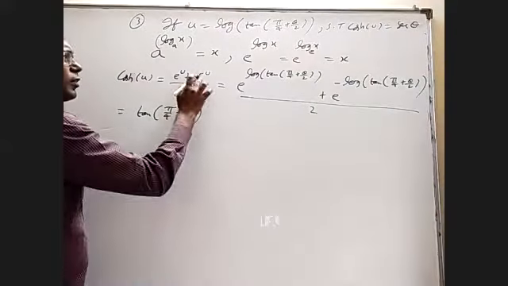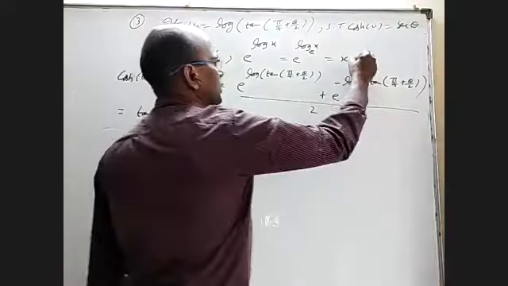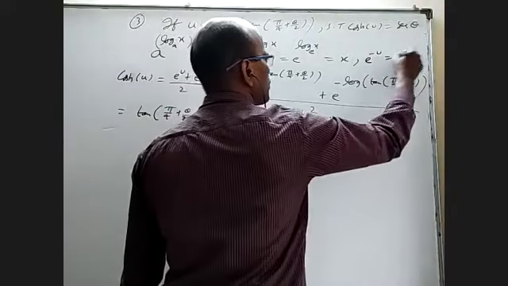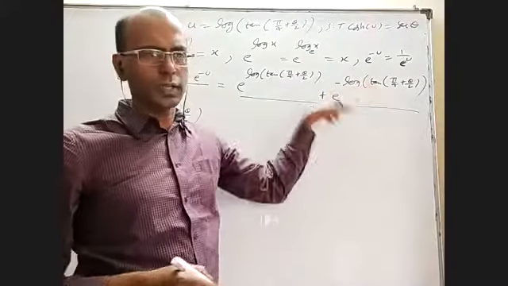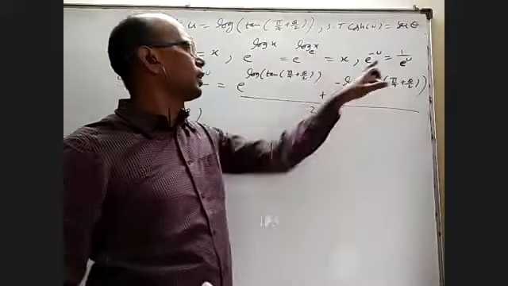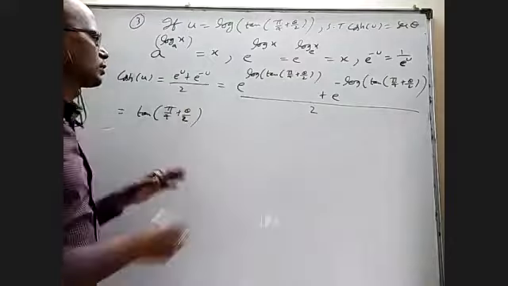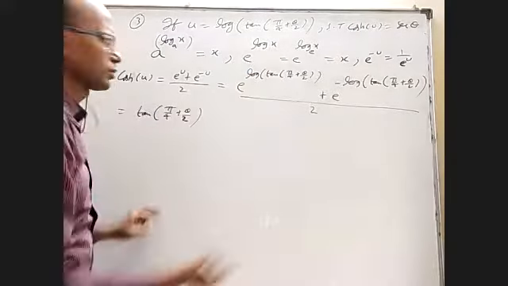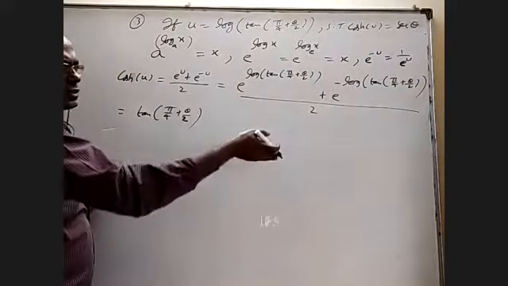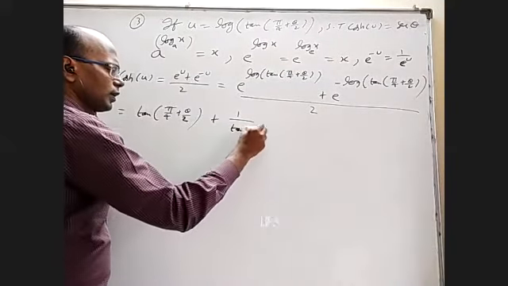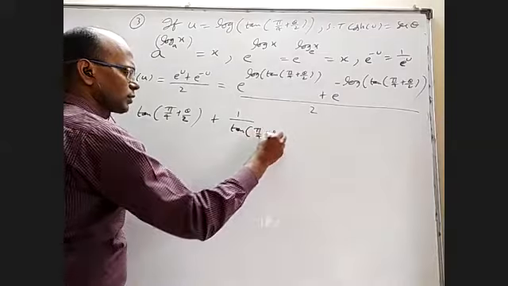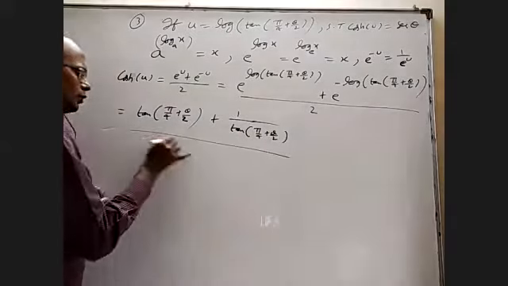And coming to e power minus u, I can also write e power minus u as 1 by e power u. So I can take this minus inside, it will become cot, and then I can cancel. Or this is the reciprocal of this. So whatever this comes, that will come reciprocal. So if this is tan of pi by 4 plus theta by 2, I can write directly 1 by tan of pi by 4 plus theta by 2.